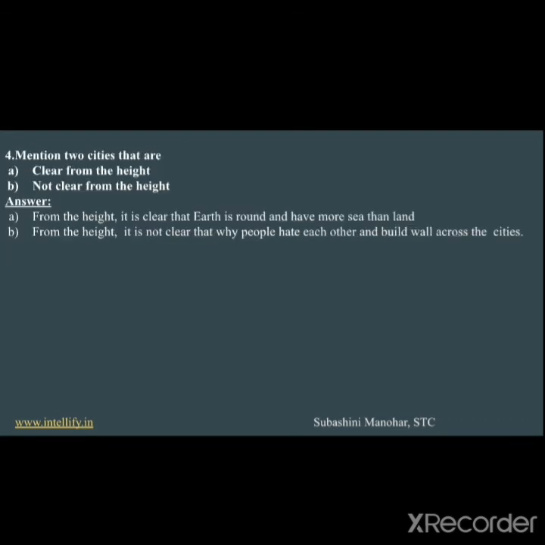Fourth one, mention 2 sights that are clear from the height and not clear from the height. From the height, it is clear that the earth is round and has more sea than land. From the height, it is not clear why people hate each other and build walls across the cities.